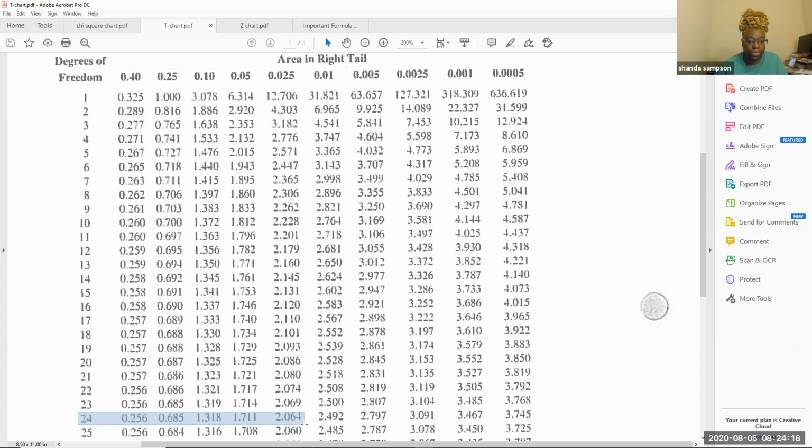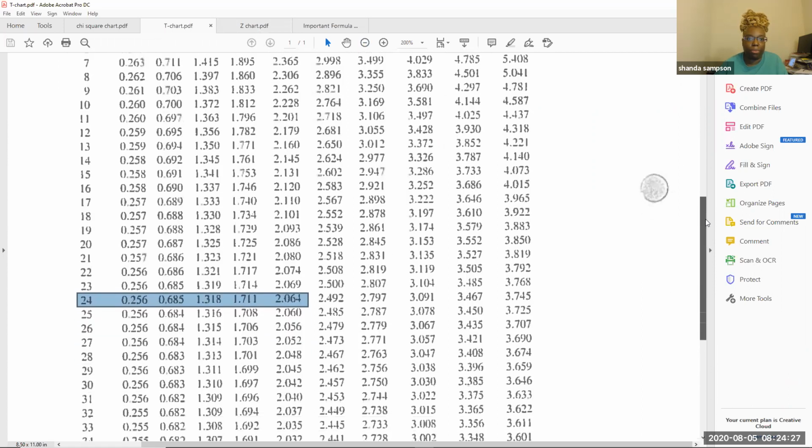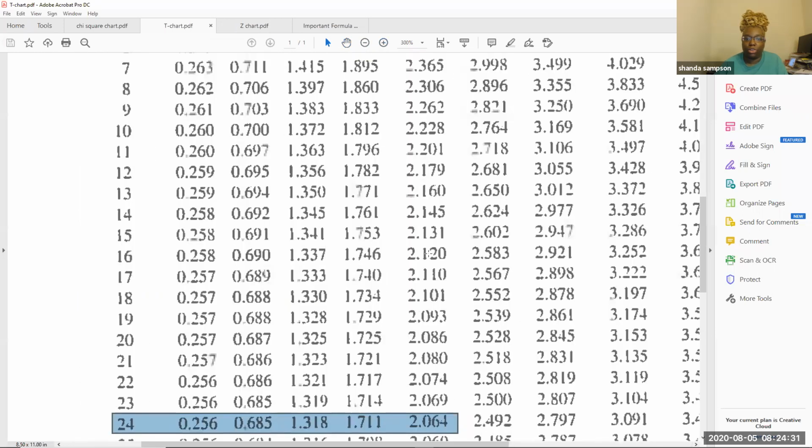As you can see, I highlighted it there. Let's move it up and make it bigger. So that's going to be 24 and 0.025.